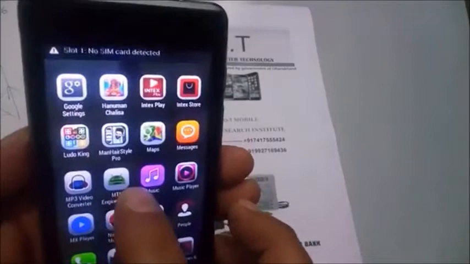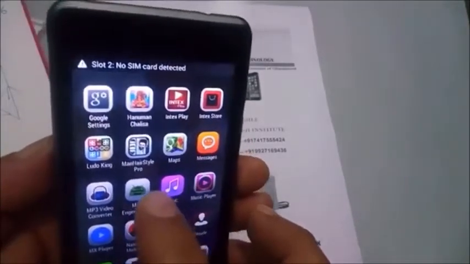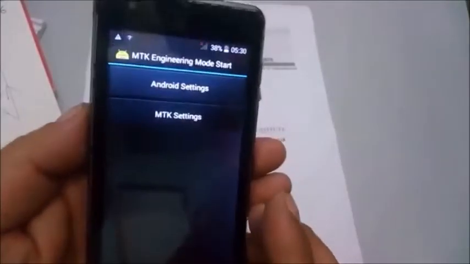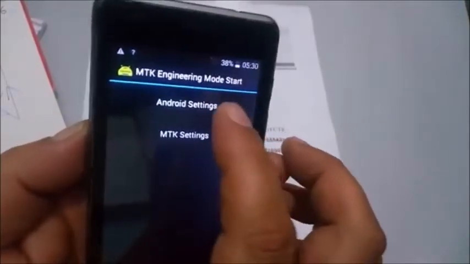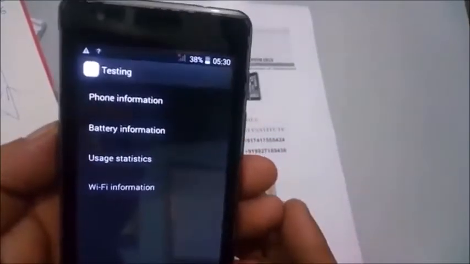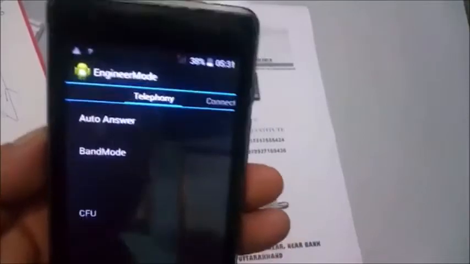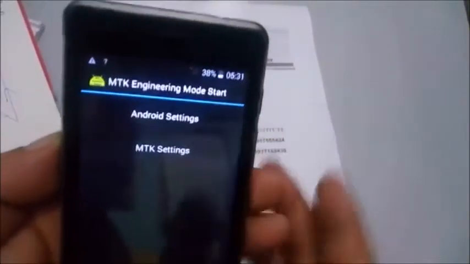Now just open this app, MTK Engineering 1.1, and now just click on Android setting. As you see here, after that you just go in MTK setting,